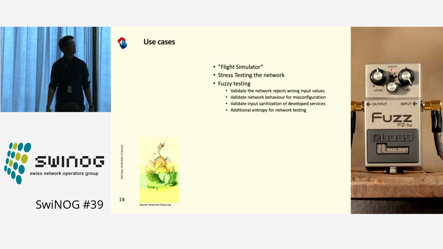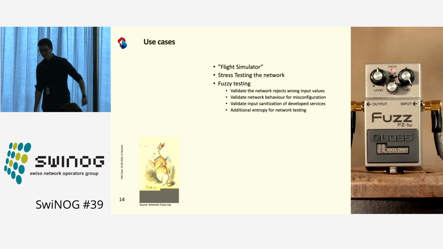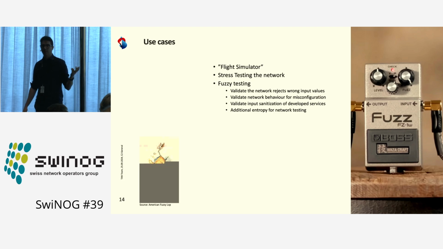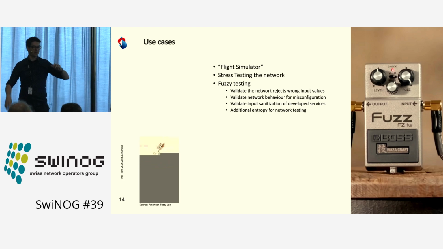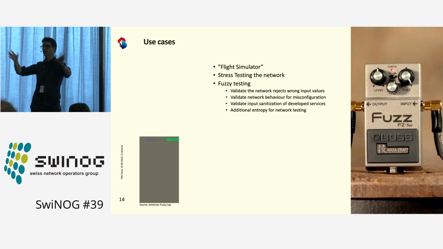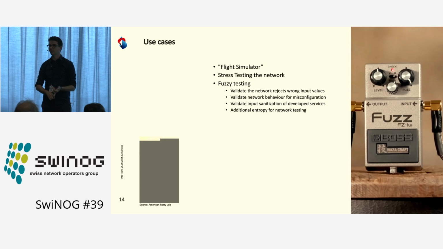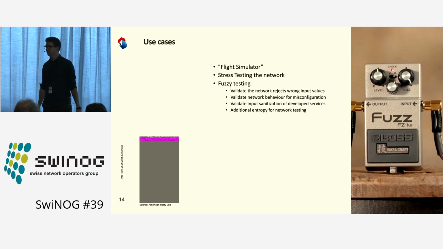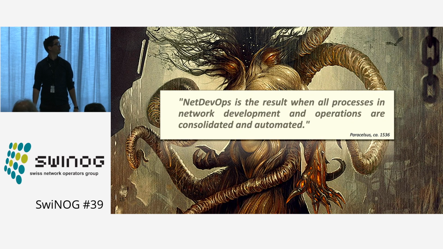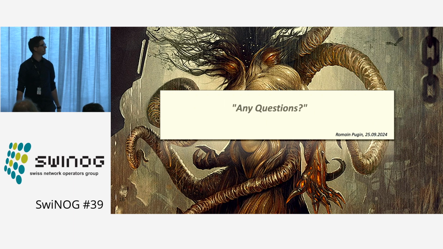And the last use case is fuzzy testing. When the network is orchestrated, everything should be validated, but there are so many input variables that we cannot validate everything. So what this does, it will just issue random configuration in the network, and we see if the network either crashes or it refuses that configuration gracefully. And that's it. Yeah, this is our North Star. Next slide. Thank you very much.